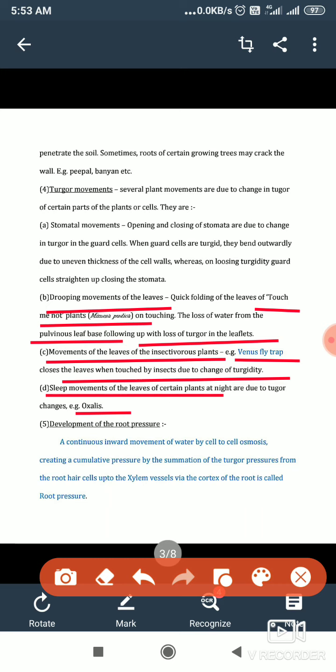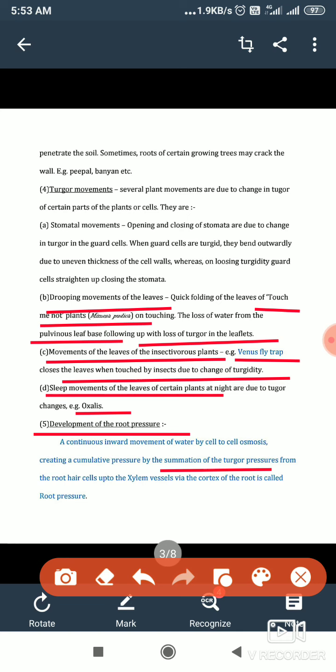The next utility is a very, very important one: development of root pressure. This root pressure is very important for a plant. The definition is very important, so I have given it in blue color. Always read that: a continuous inward movement of water by cell to cell osmosis, creating a cumulative pressure by the summation of turgor. Remember that.